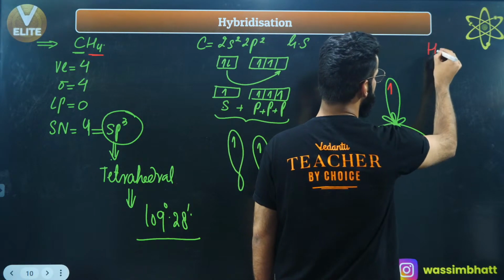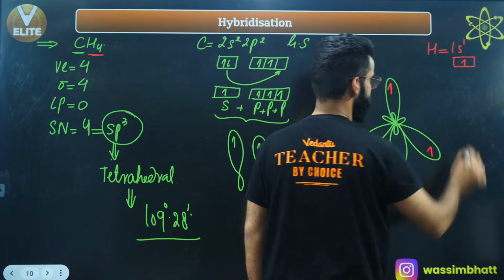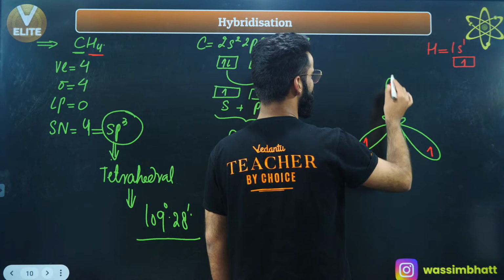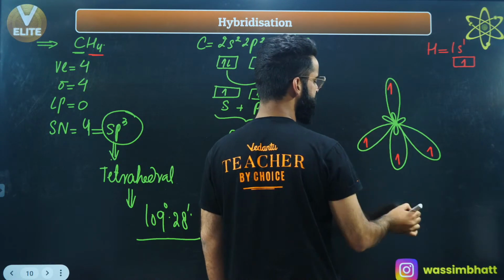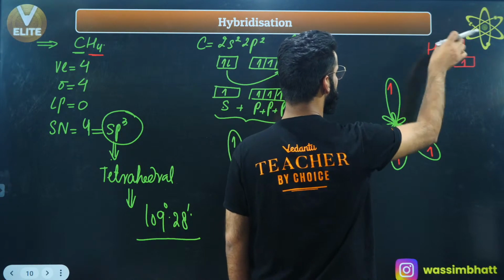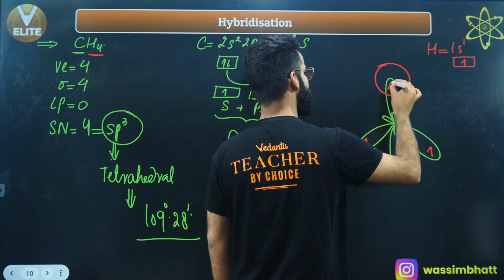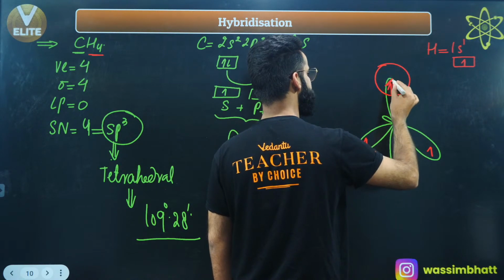What is the configuration of hydrogen? It is 1s1 configuration, like this. So one of the hydrogens will come from this side, one from this side, one from this side, and one from this side, right? So it is basically the s orbital of hydrogen which is coming for overlapping. Let's assume this is the s orbital of hydrogen which has done the overlapping with this one, right?